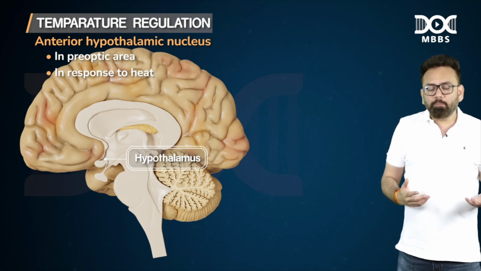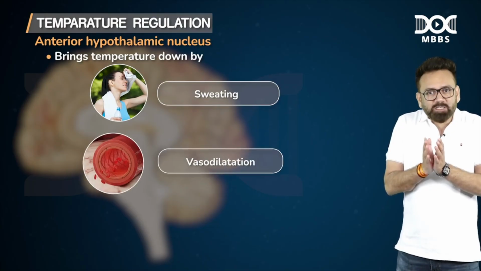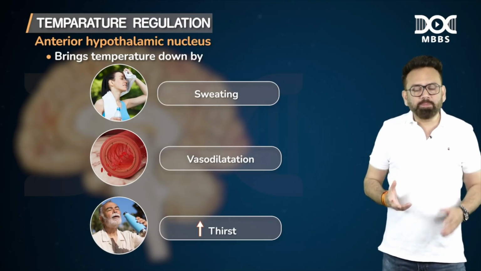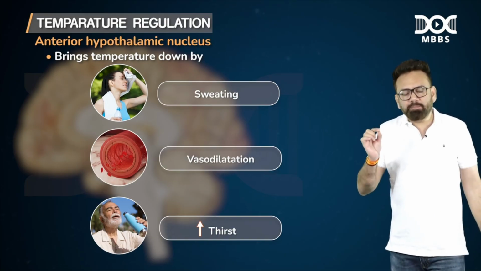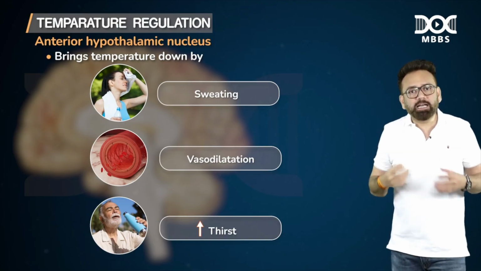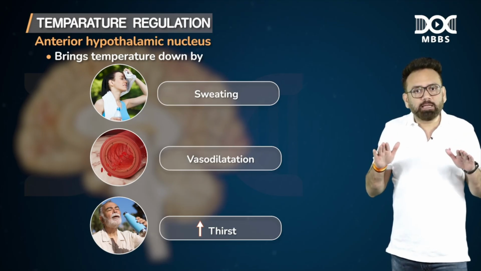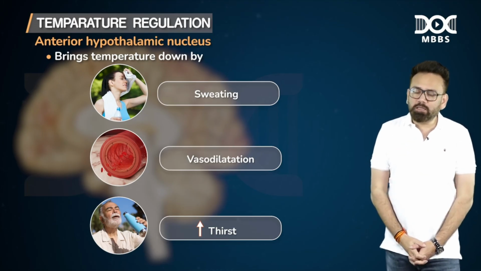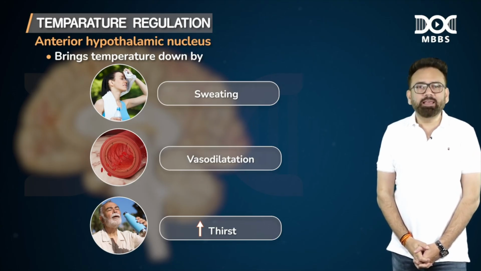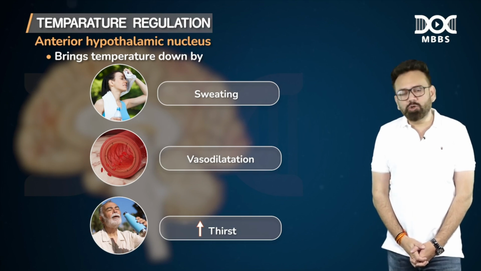Okay, how? By causing sweating so that temperature can come down, by causing vasodilatation and increasing the thirst. So by all these three mechanisms, when the anterior hypothalamic nucleus senses there is an increase in the temperature, it will send the signal of sweating, dilatation and thirst so that temperature can come down. Is this clear? So which nucleus of the hypothalamus is behaving like air condition, doctor? It is the anterior hypothalamic nucleus.